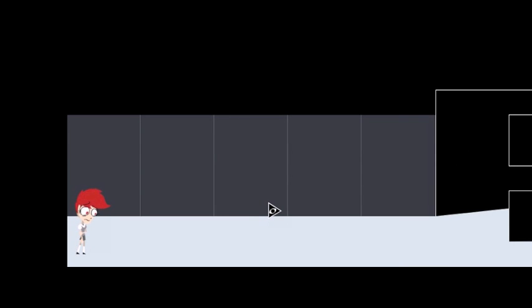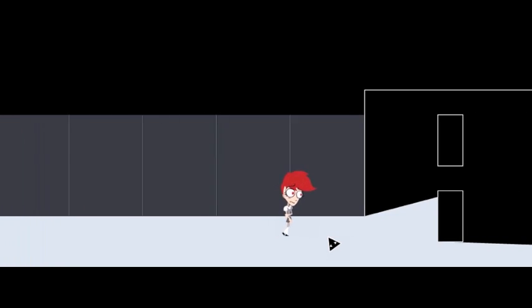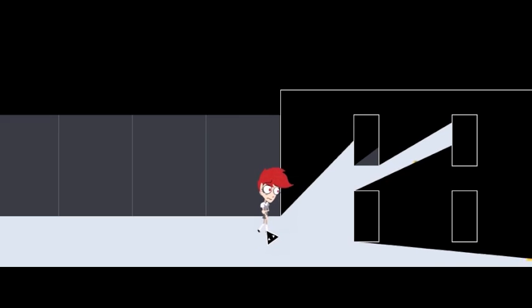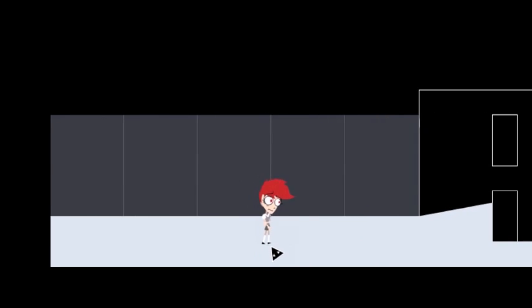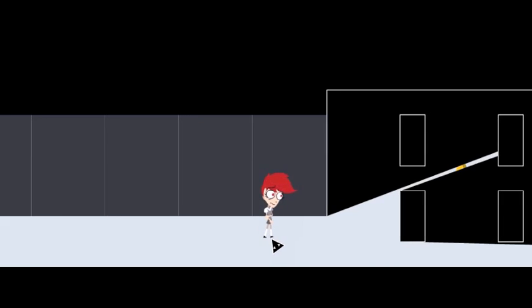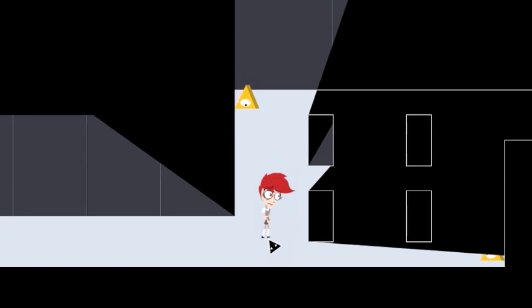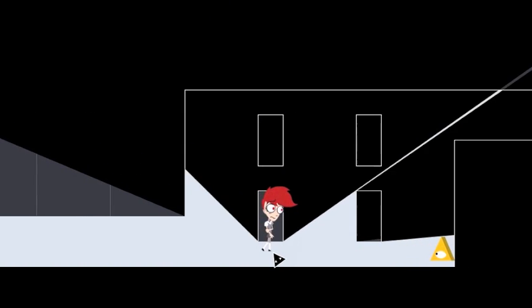There's lots of things that I've changed from the prototype I published on Halloween, thanks to your feedback. Your feedback really fundamentally changed this entire game, and I really want to thank you all for that. First of all, I changed it from keyboard controls to mouse controls. If I click and hold, your character will waltz over to where your mouse was. And if you click and hold near her feet, she will move even slower. This really helps with the puzzles because some of them require very precise positioning, which the keyboard is not very apt for.